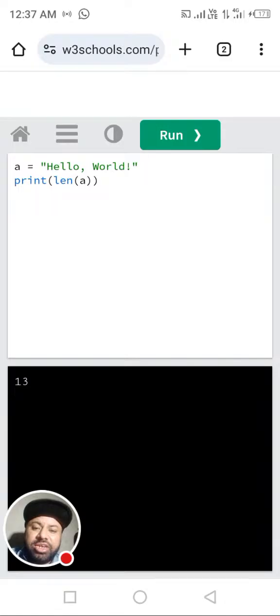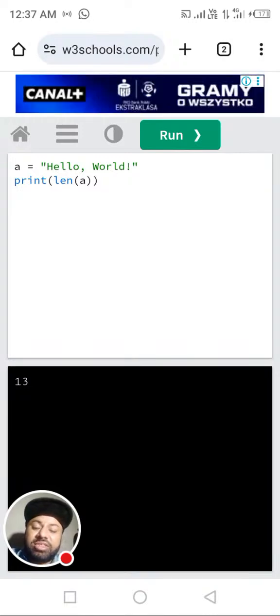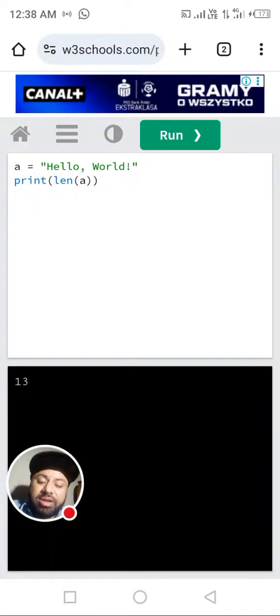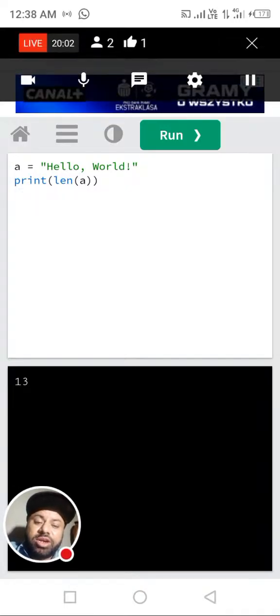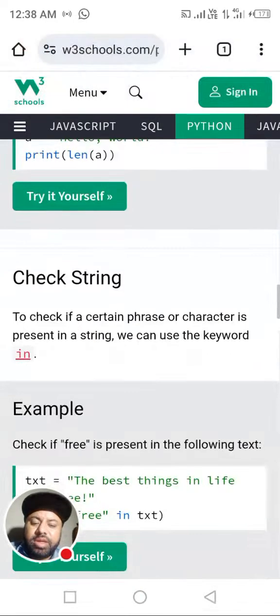H is at 0, and the exclamation mark is at 12, but the function tells the total, which is 13, because there are 13 characters in hello world. Remember, a space is also counted here.